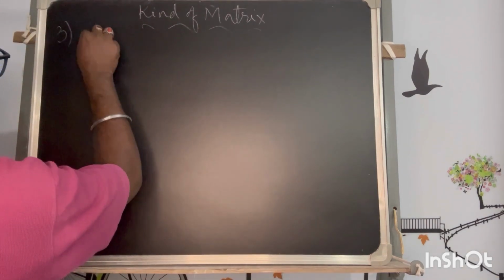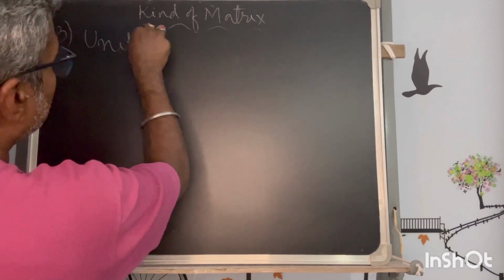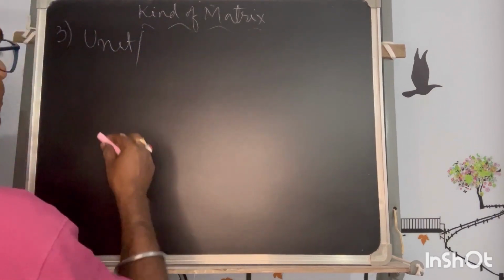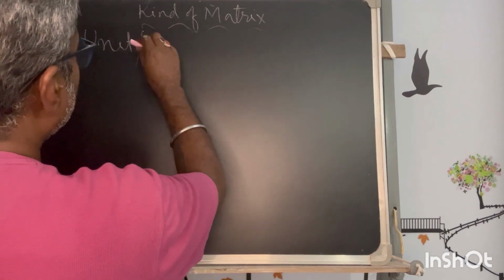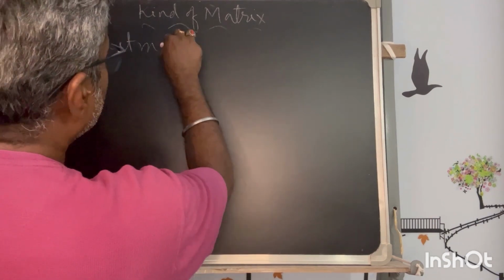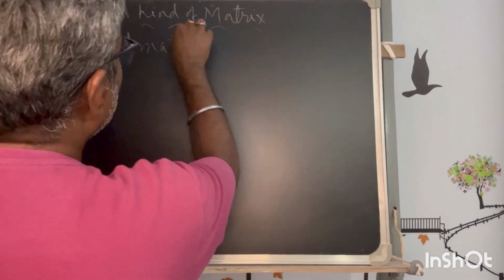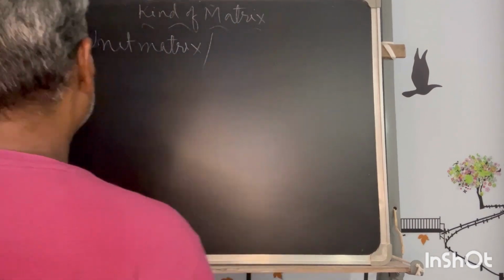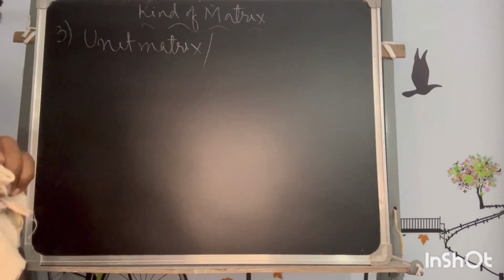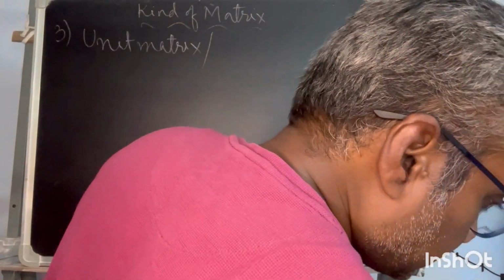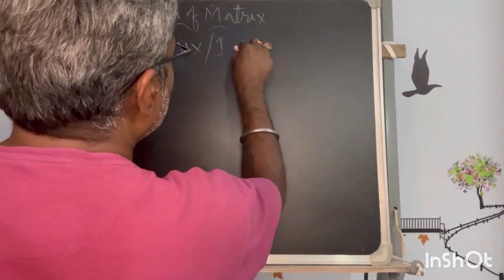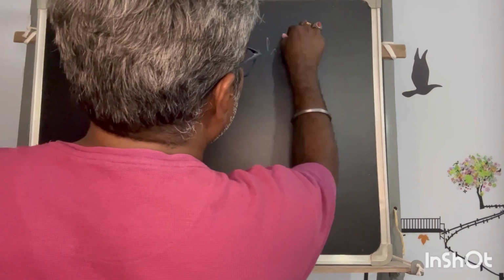The third is the unit matrix, or it is called by the other name, the identity matrix.